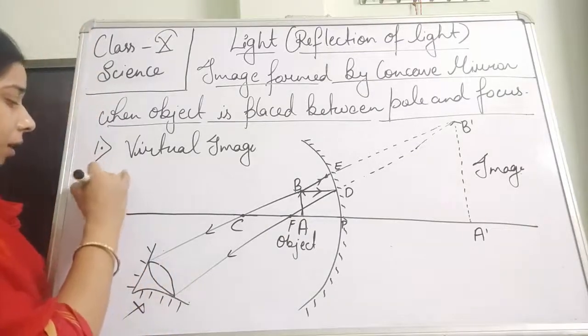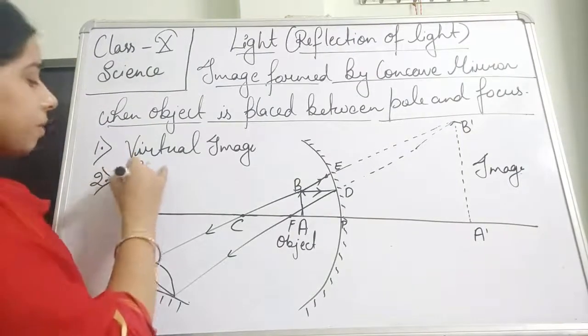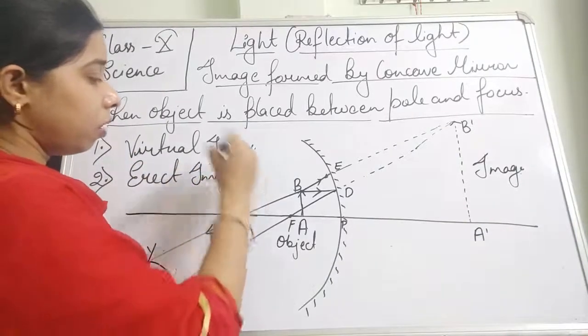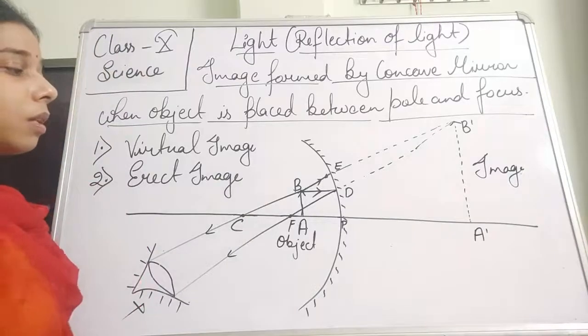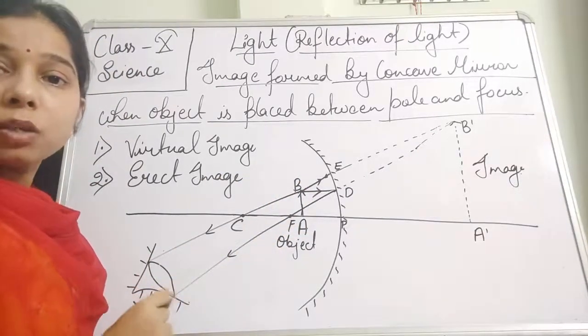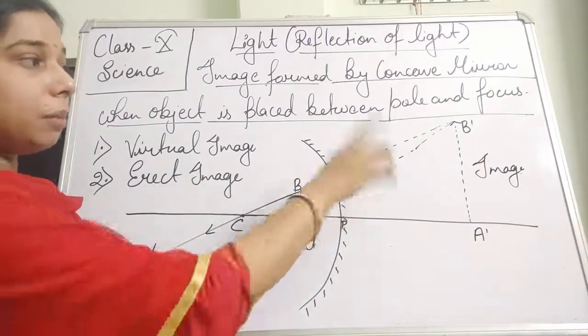The second one is that it will form an erect image. What is an erect image, students? If the object is A and B, the image that will be formed will be A dash and B dash, because the image is also the same way up.